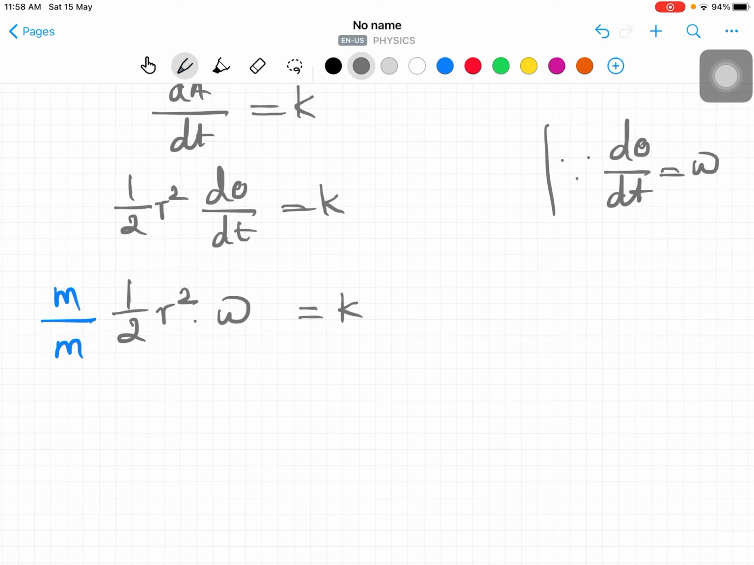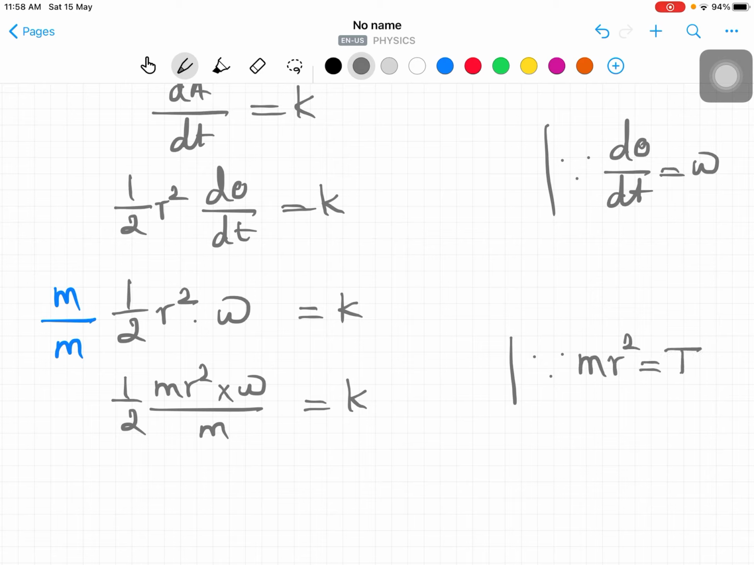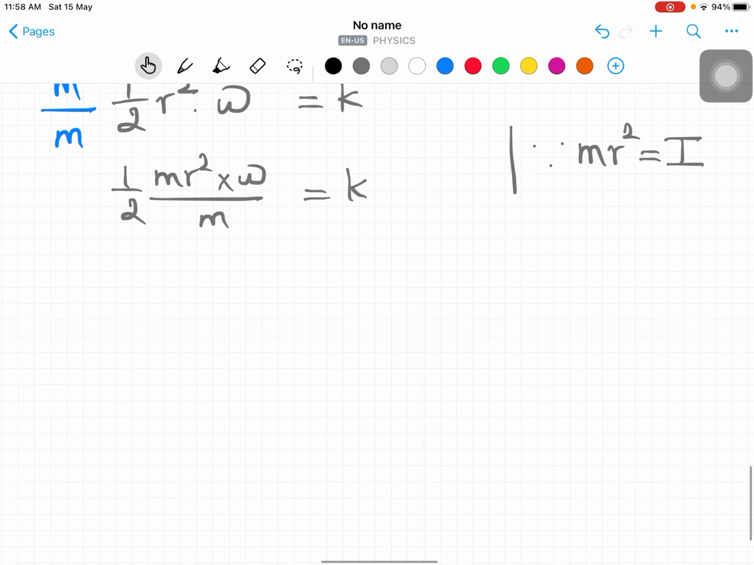So now, half m r square into omega divided by m. Am I right? So what is m r square? M r square is called inertia, right? We discussed that mass into the perpendicular distance squared is called inertia, for a system of particles. Based on that only the gravitation is there. So substitute: half I into omega divided by m is constant.